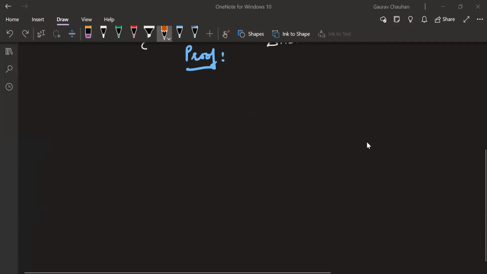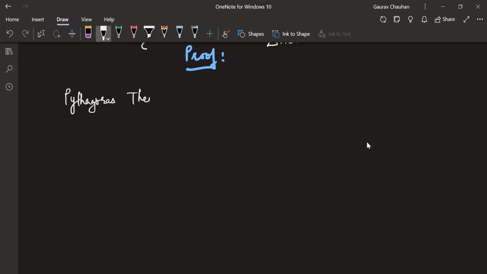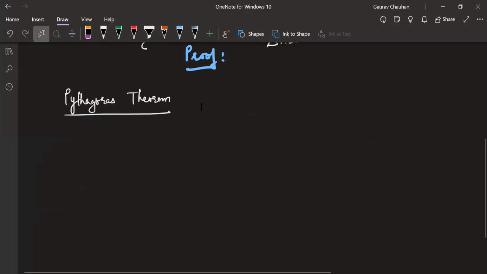This theorem, which we are going to go to next, is our favorite, the first time probably when most of us heard the word theorem: Pythagoras theorem. Okay, Pythagoras theorem. I want you to write this as a side heading.